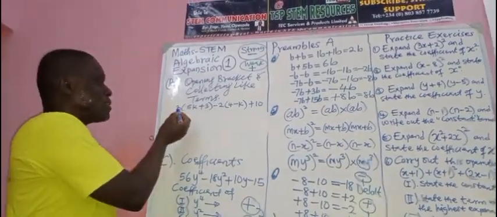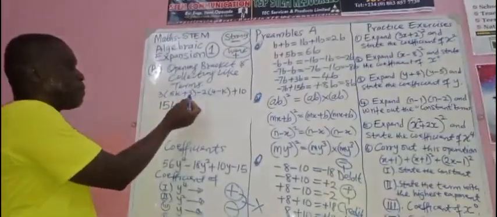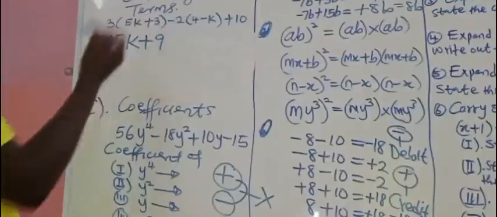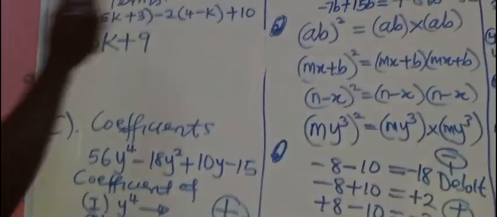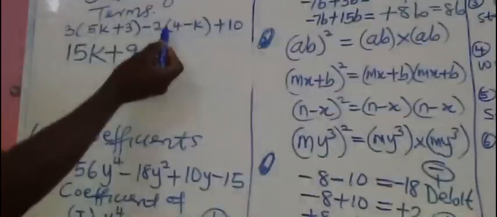What is 3 times 5k? 15k. What is 3 times plus 3? Plus 9. 3 times 3 is 9, is that not so? Now we are done with this. Now look at what I'm saying. Look at this 4. What sign is in front of this 4? You know it's plus. No sign there, that means it's plus.